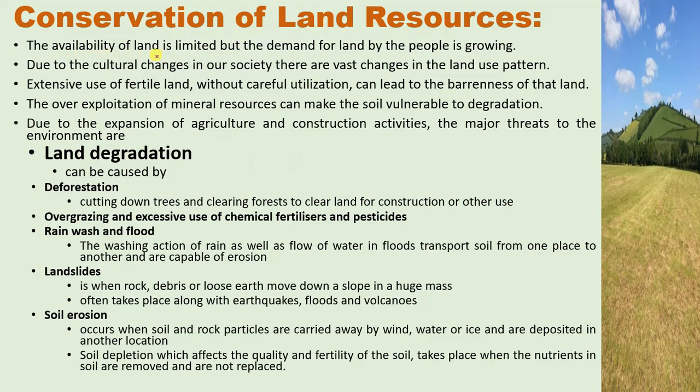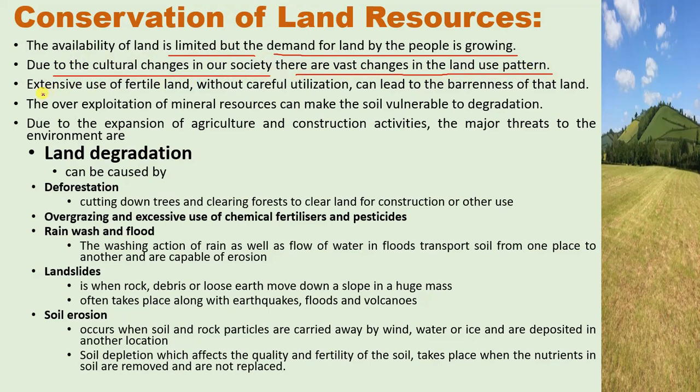The availability of land is limited, you know that, but the demand for land by the people is growing day by day. As technology is getting advanced and people are getting prosperous, the alternative uses of the land are increasing. Due to cultural change in our society, there are vast changes in land use pattern.